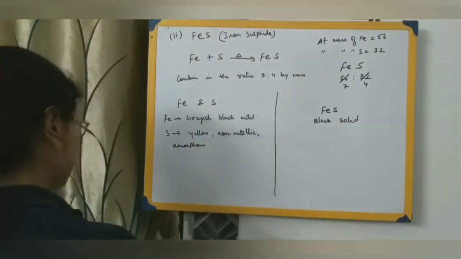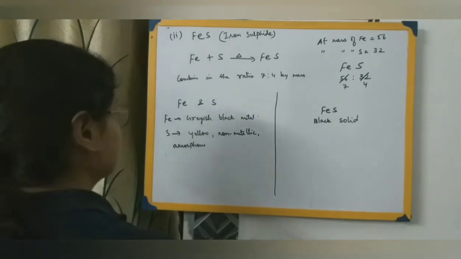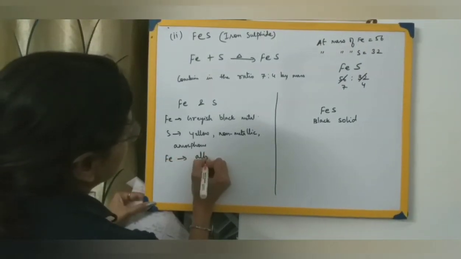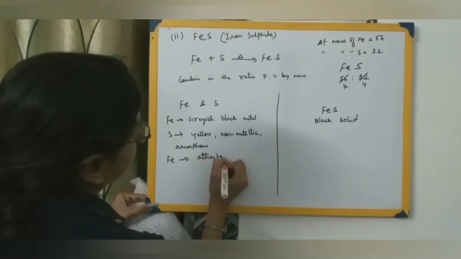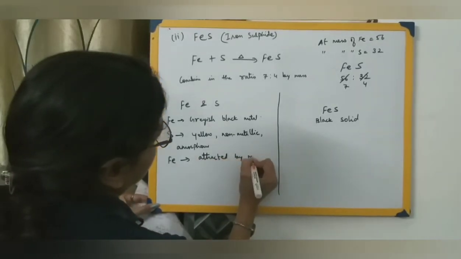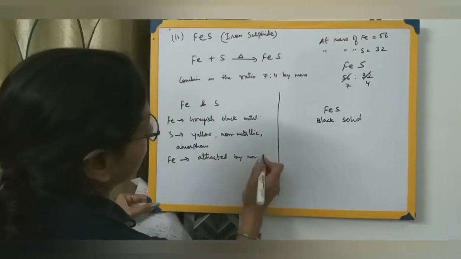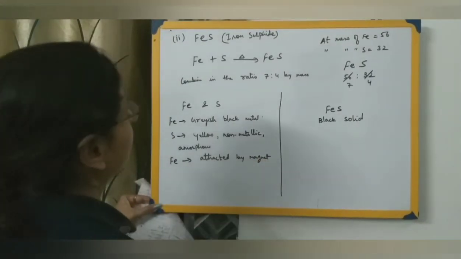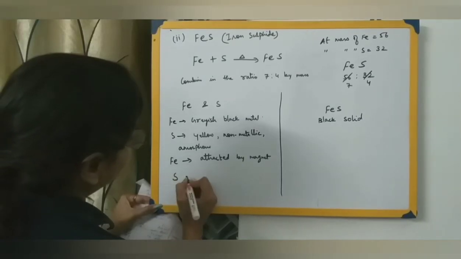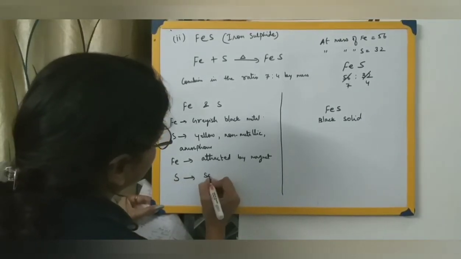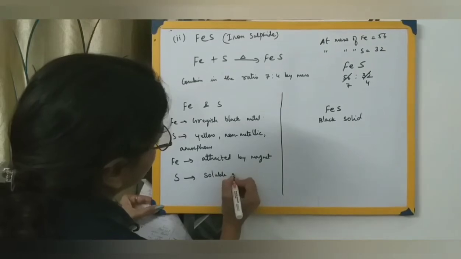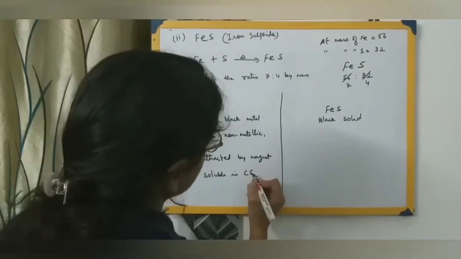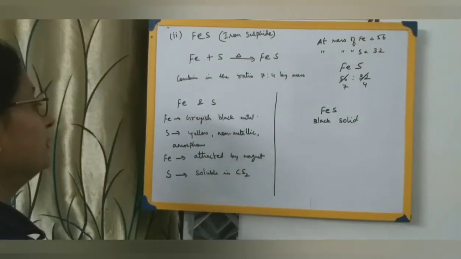At the same time, iron can be attracted by a magnet. Sorry, I made a mistake. Iron can be attracted by a magnet, and sulfur is soluble in carbon disulfide. The formula for carbon disulfide is CS2. Sulfur is soluble in carbon disulfide.